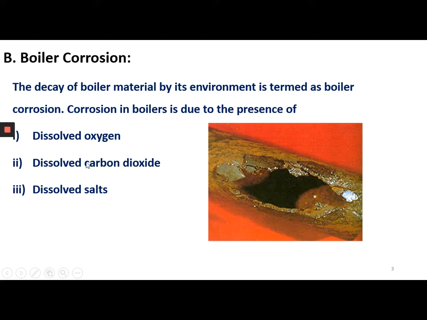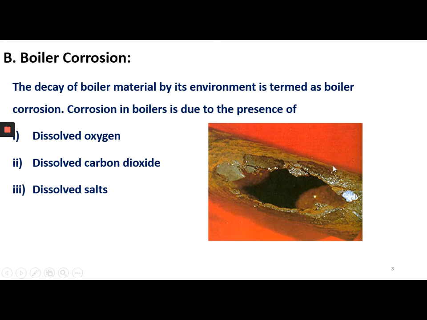Now we can see one by one how the oxygen present in the boiler feed water causes boiler corrosion. We already discussed that boiler feed water should be free from dissolved gases like oxygen and carbon dioxide. If any trace amount of oxygen and carbon dioxide is present in the boiler feed water, it leads to boiler corrosion.